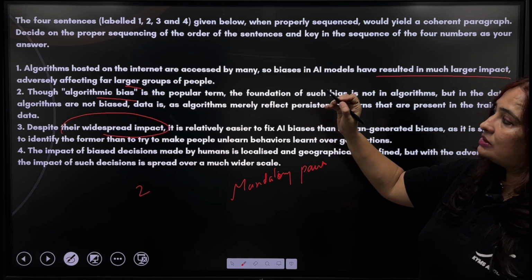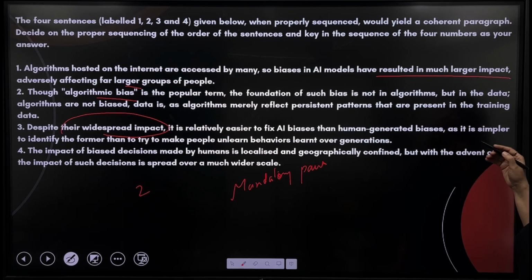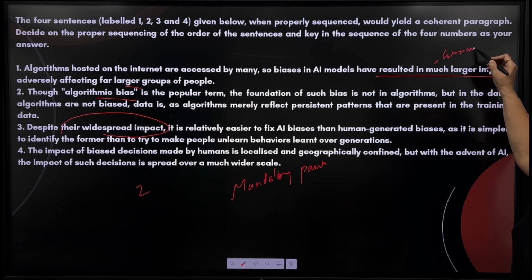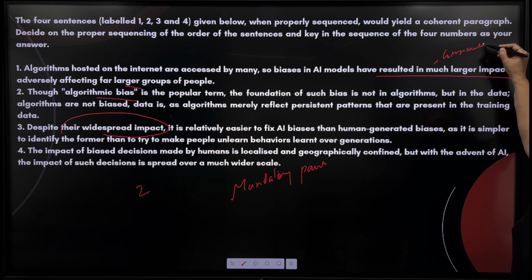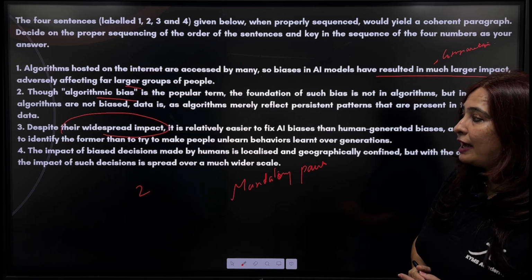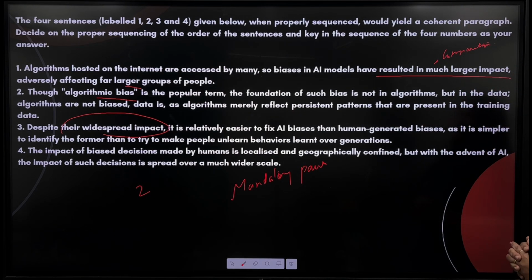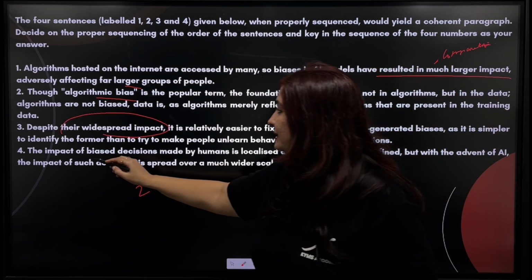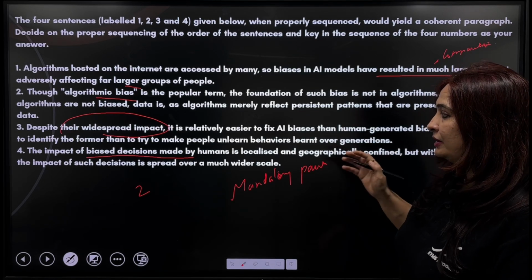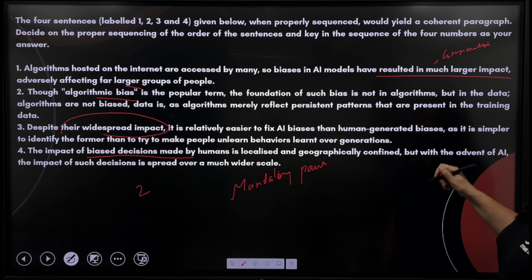Now, algorithms hosted on the internet are accessed by many, so biases in AI models have resulted in much larger impact. Can you see? Larger is basically what? It's a comparative degree. Okay. And if you read the fourth sentence, the impact of biased decisions made by humans is localized and geographically confined. So this sentence says that the impact of human decisions which are biased is basically localized and geographically confined.